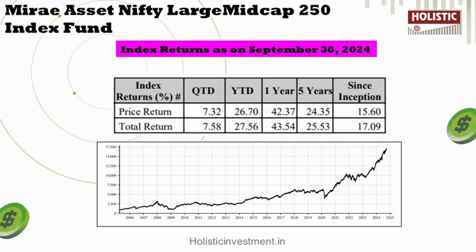From the graph as well, you can understand that in the short term it might have dips here and there, but in the bigger picture it has consistently performed well over the long term. So this might be more suited for investors who are looking for long term investments.